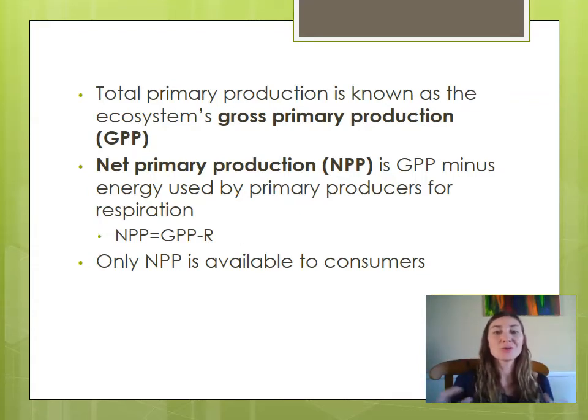You're not allowed to include that in your total, because that energy is typically lost in the form of heat and does not travel to the next level of your trophic level pyramid. So to get NPP, we take the gross primary production and subtract the amount of energy lost to respiration. And it is only the net primary production that is available to consumers.